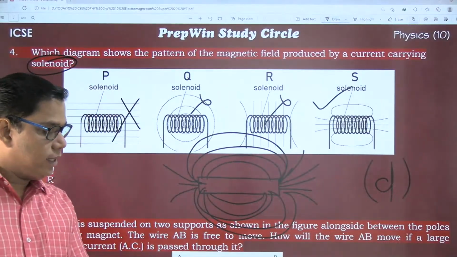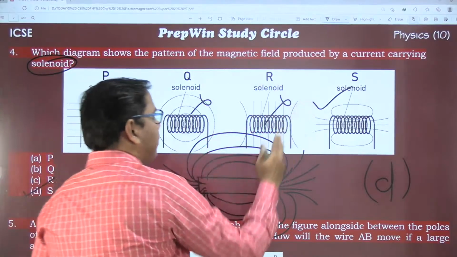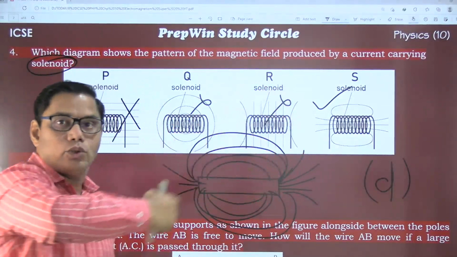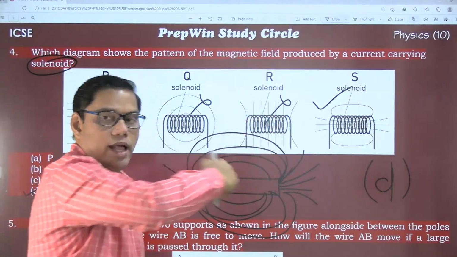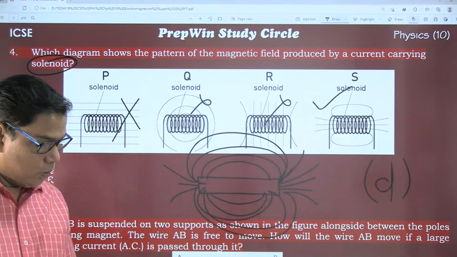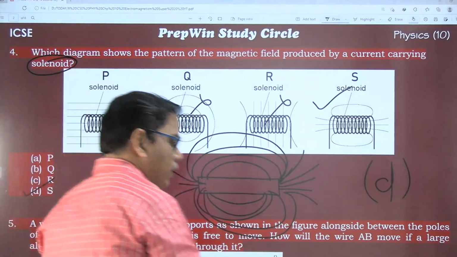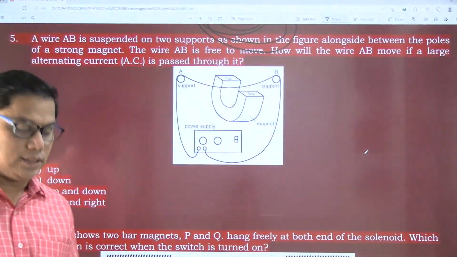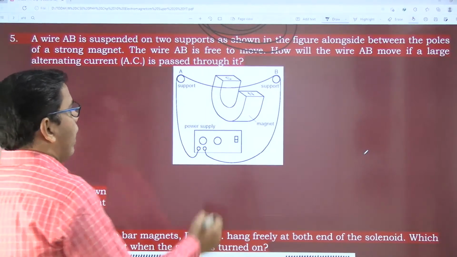I hope you all can see whatever I am writing, right? A solenoid always behaves like a bar magnet when current is passing through it. A solenoid is a coil which carries a current, so that behaves exactly like a bar magnet. Fine. Do you agree? Yes. My dear students, you are getting all the answers right. Now let's go for this. A wire AB. Where is wire AB?